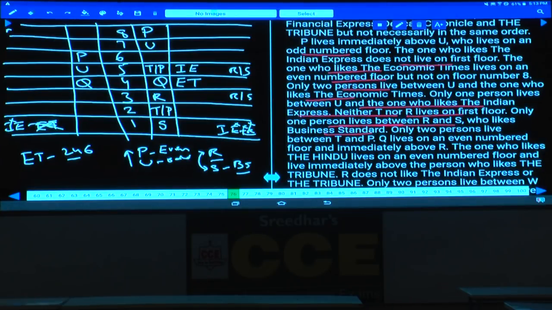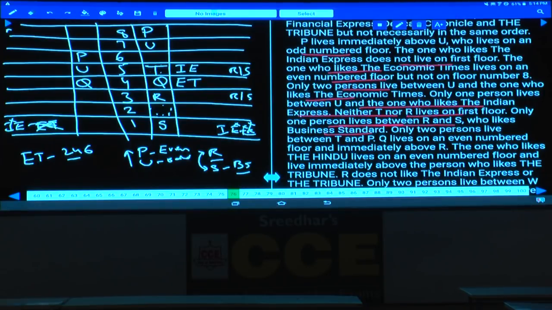As R and S are here, now between T and P, P is already there. Only two persons live between P and T. As there are two persons between P and T, and P is already there, we must have two persons between P and T. Hence T must be at this place.